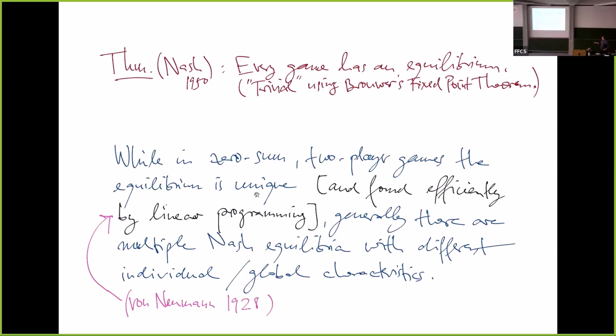A little remark here. Maybe I should speed up a little bit. In zero-sum two-player games, this is what von Neumann introduced, and it led him to the discovery of linear programming duality. The equilibrium is actually found by linear programming, like I said, and the optimal value of the game is unique. I mean, the optimal strategy is not exactly unique, that's misleading here. But in general games, there are multiple Nash equilibria, and they have different global properties.